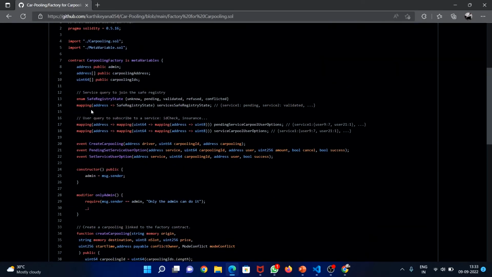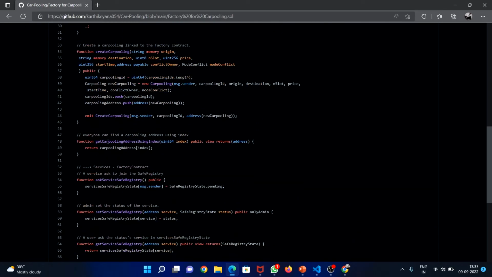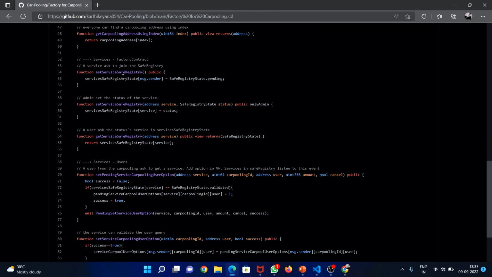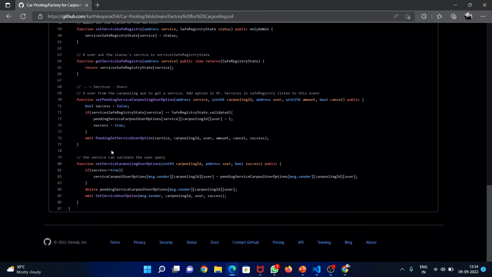So this is the factory of carpooling. We are creating events, and now we have a function called createCarpooling, linked to the factory contract. This is how to get a carpooling address by using the function getCarpoolingAddressUsingIndex. It checks whether the user has joined the safe registry or not. And this is the function to set the service registry or get the service registry. And these are the functions setPendingServiceCarpoolingUserOption.